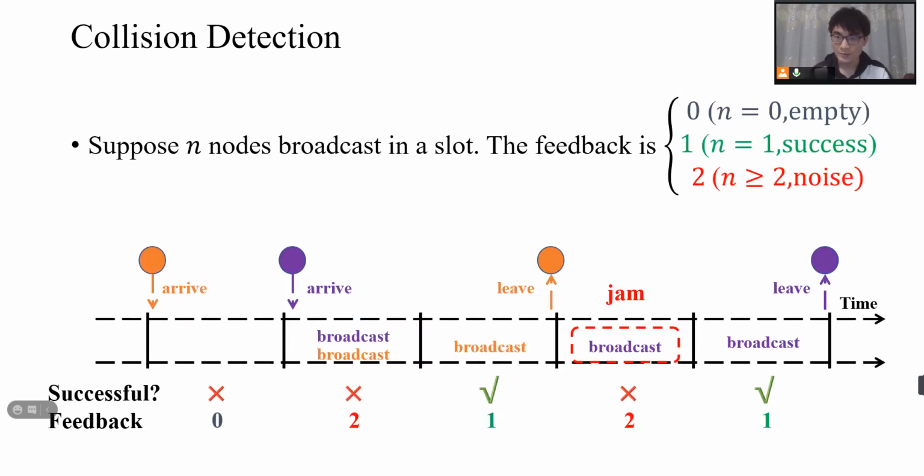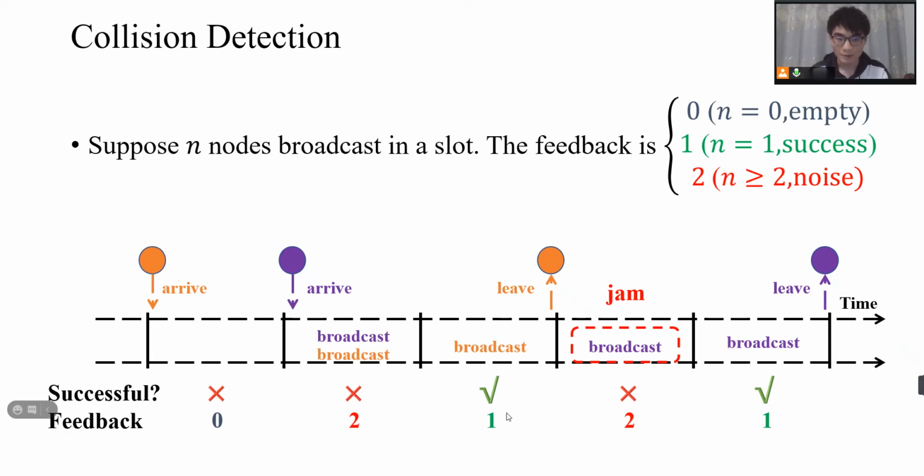Before I explain the results of our work, I want to talk about some previous work. Much previous work in contention resolution assumes the ability of collision detection. If the nodes have collision detection, then the feedback is no longer a binary bit. It has 3 types of feedback. If the feedback is 0, that means no nodes broadcast in the slot. If the feedback is 2, that means a collision happened in this slot, and that's why it's called collision detection. And if it is 1, then that means the slot is successful.